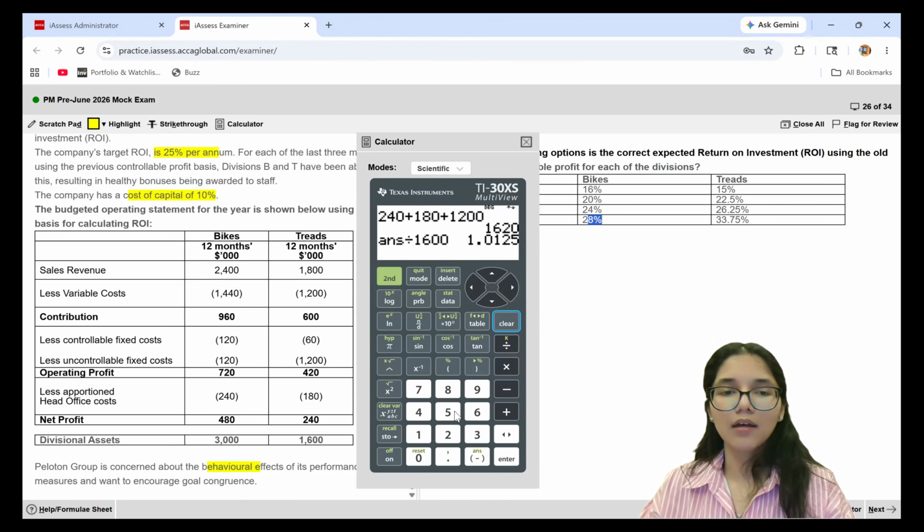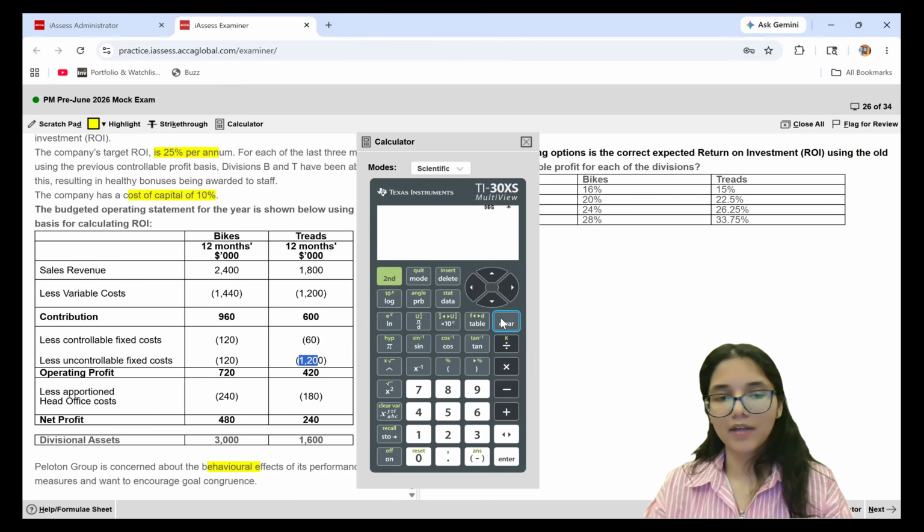This gives me 240 plus 180 is the head office cost, and then we have the uncontrollable fixed costs as well. I think there's a misprint over here. This should be 120.